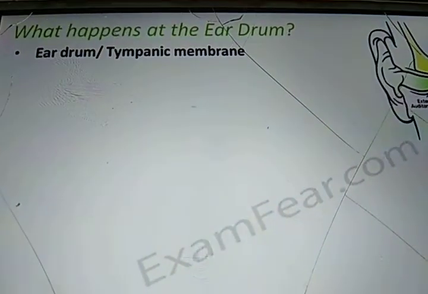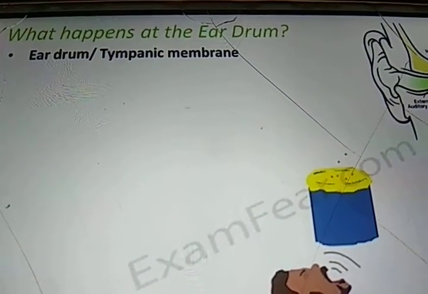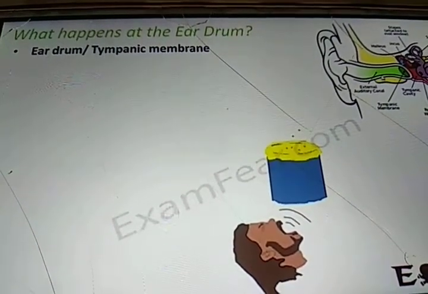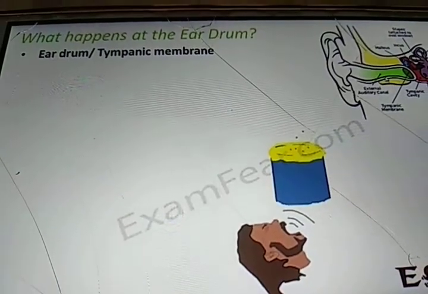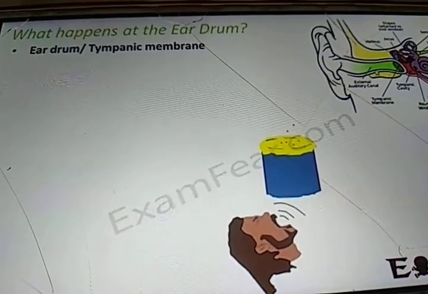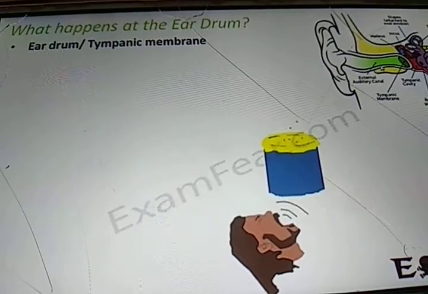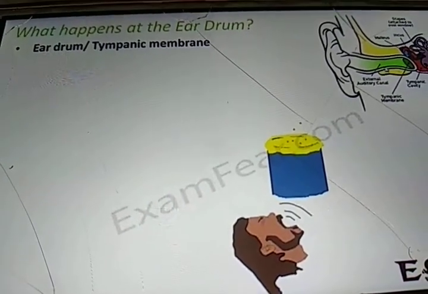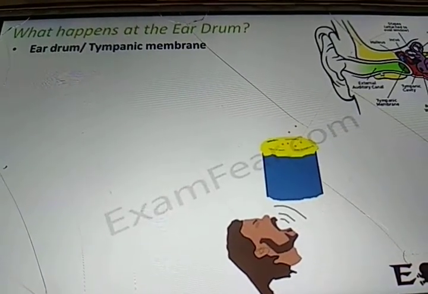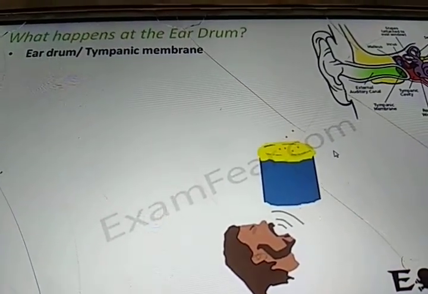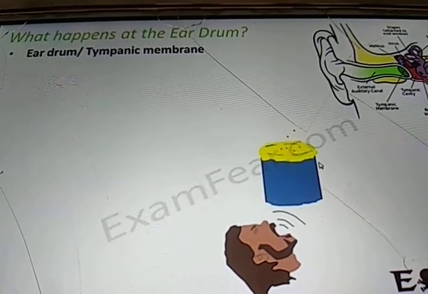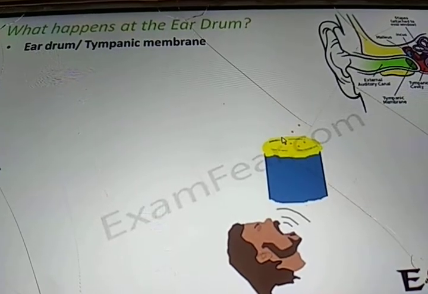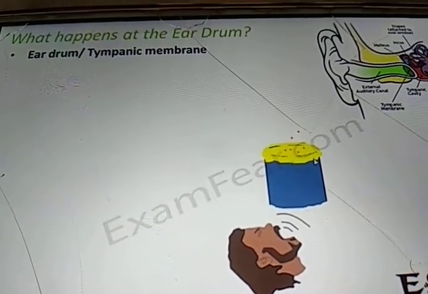So let us see what exactly happens. Let us take this example. This will help you understand what happens at the eardrum. Suppose you have a can from which you have removed the top and the bottom, like a cylinder open from the top as well as the bottom. Now you take a rubber-like stretchable substance and cover the top of this can, maybe tying it with a rubber band so that it's stretched. So it is like a stretched membrane now.